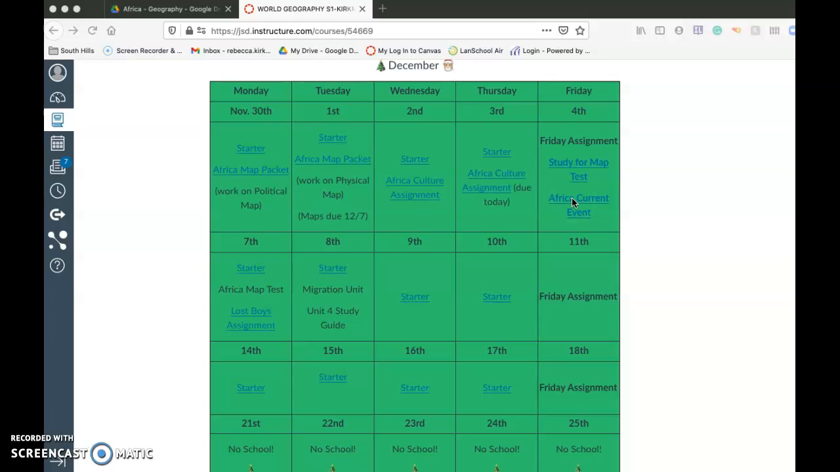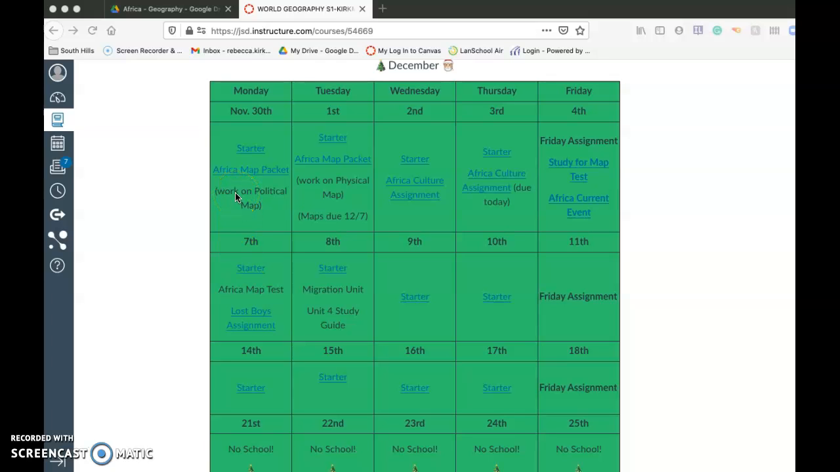And if you finish the current event, or if you finish the culture assignment early, you can get the current event done in class too. You also want to study for the map test, and that will be on Monday as well. So on Monday we'll take the map test, and then we have a Lost Boys assignment about the Lost Boys of Sudan. Okay, and then we're going to start our migration unit the next day.